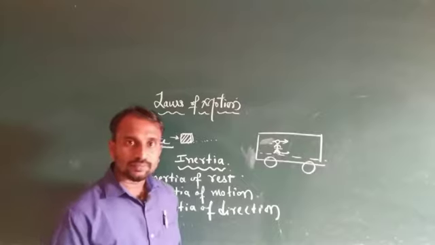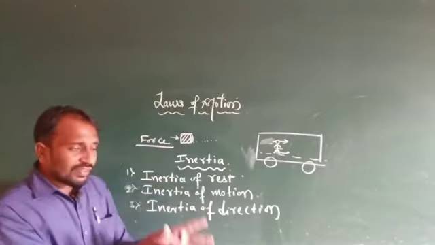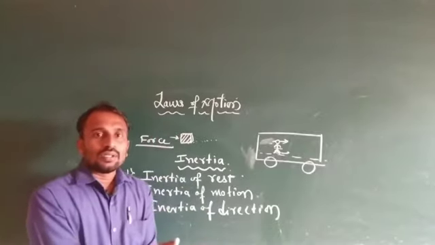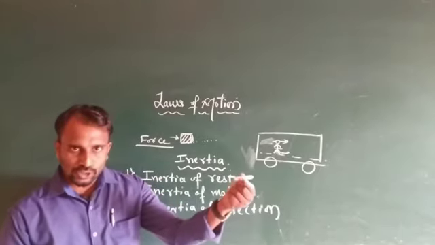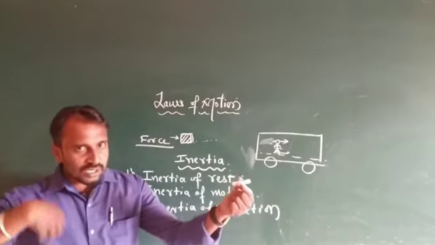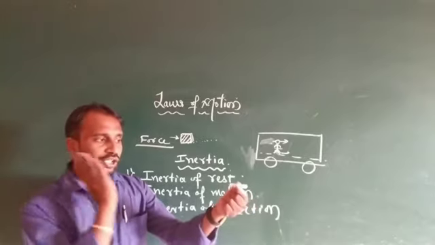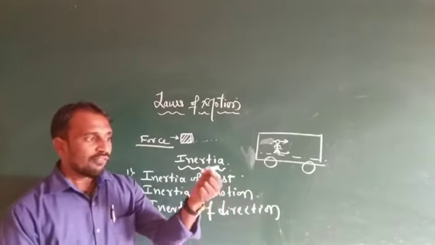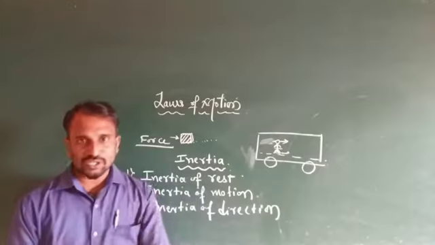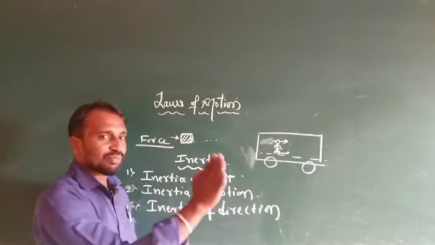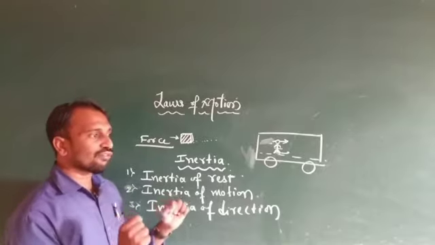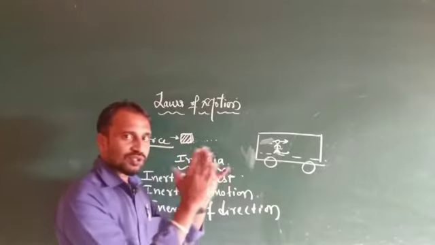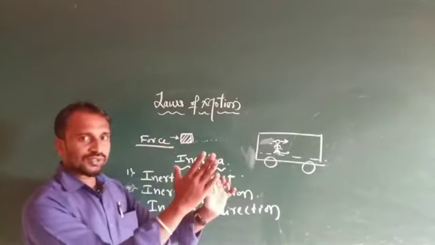It means whenever an object continues in uniform motion, the passenger is also continuing in uniform motion when the direction of the bus changes. When the direction of the bus changes, the passenger traveling along a straight line still travels along a straight line.